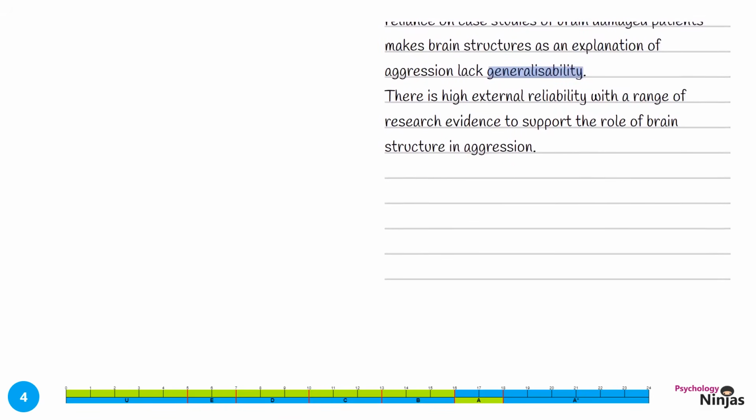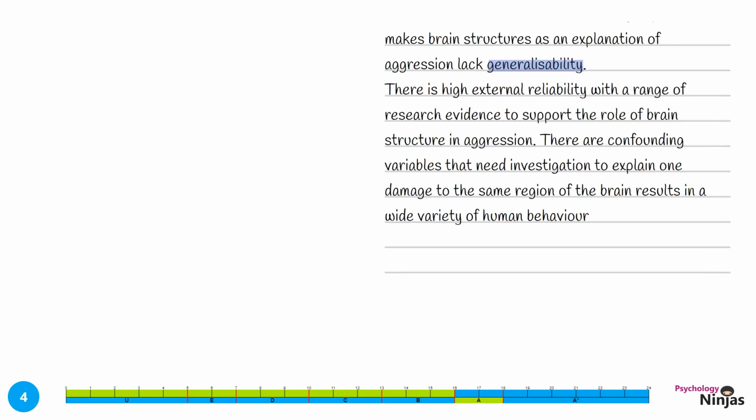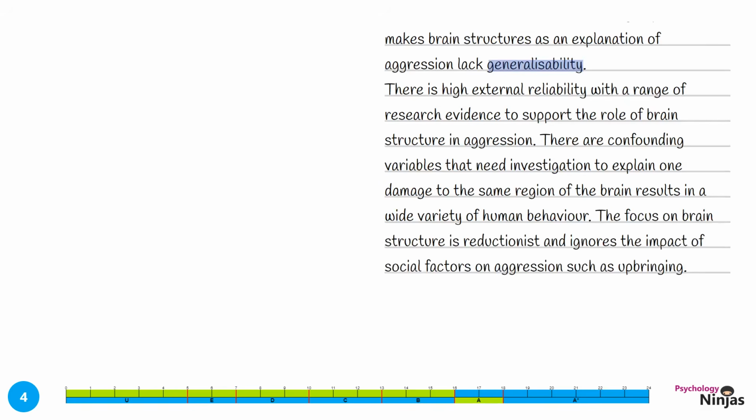There is high external reliability with a range of research evidence to support the role of brain structure in aggression. There are confounding variables that need investigation to explain why damage to the same region of the brain results in a wide variety of human behaviours. And finally, the focus on brain structure is reductionist and ignores the impact of social factors on aggression, such as upbringing.